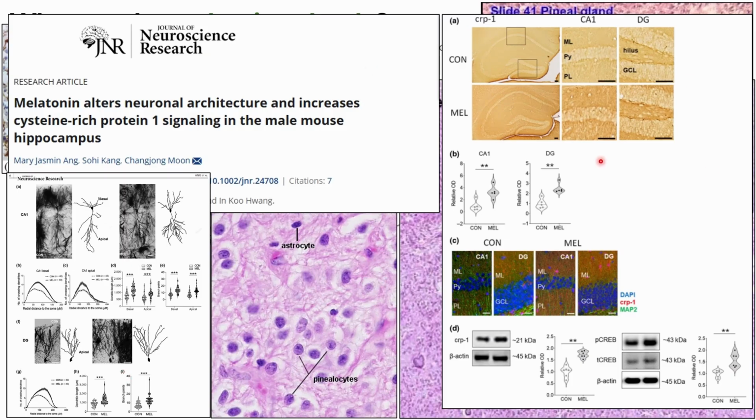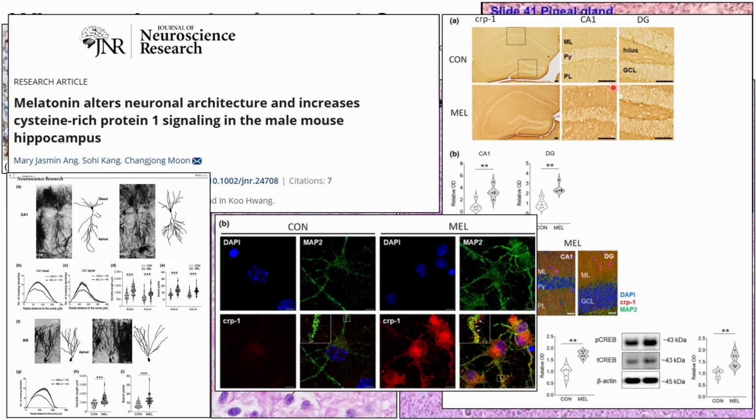So we did IHC as well as IFA, immunohistochemistry and immunofluorescence. That's why in this case there are multiple colors present. Anyway, melatonin has been well proven to have very beneficial effects, and this is just another paper that adds to the body of knowledge regarding its purpose.